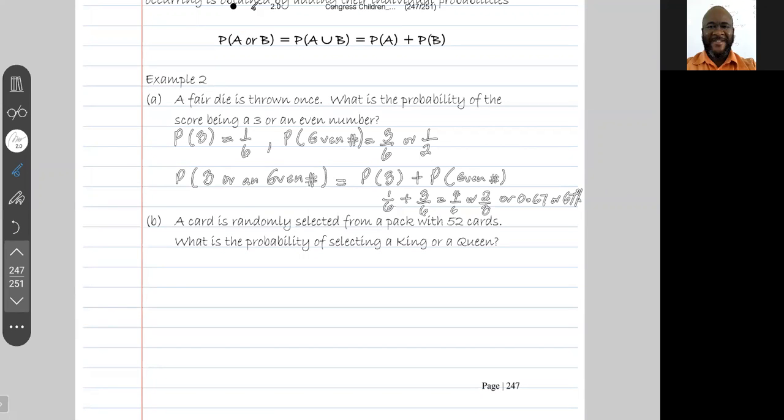So if you throw a fair die once, the probability of getting a 3 or an even number is 67%. Please do B and type your answer in the chat.